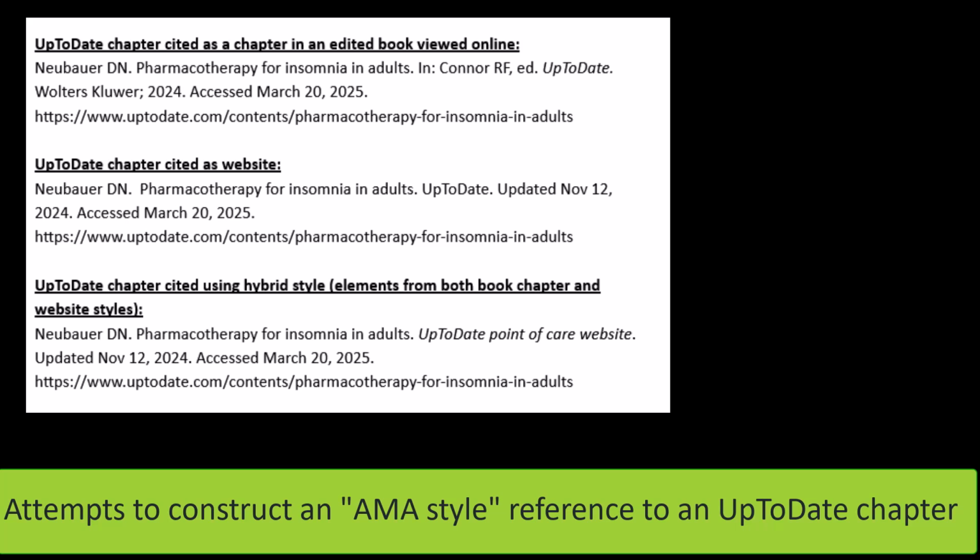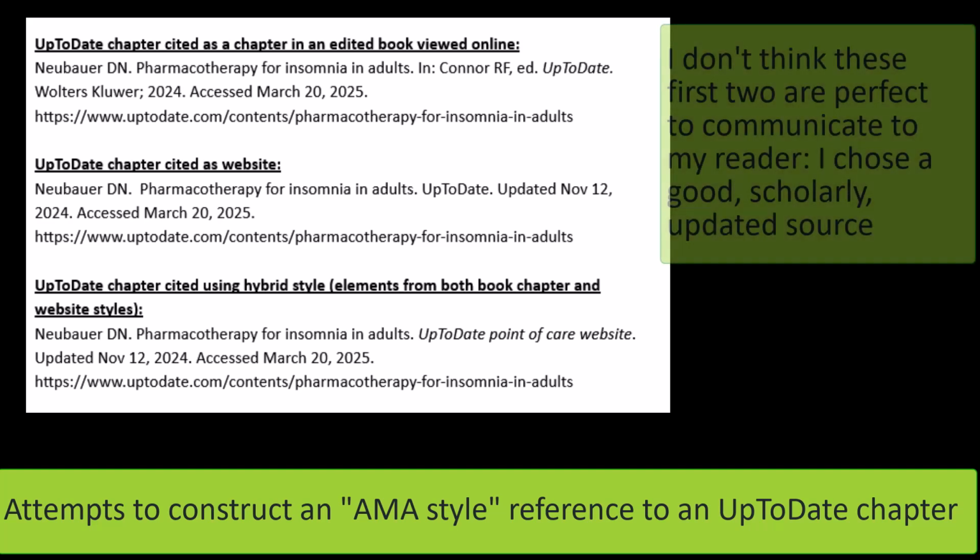I pretended that UpToDate was the name of the electronic book, so it needed to be italicized, and stated that it was published in just the year of 2024. To cite this as a website, I decided that UpToDate was the name of the website and didn't need to be italicized. But when you cite a website in AMA style, you do need to include the month and day that it was updated. After doing these two examples, I was a little unhappy with both.